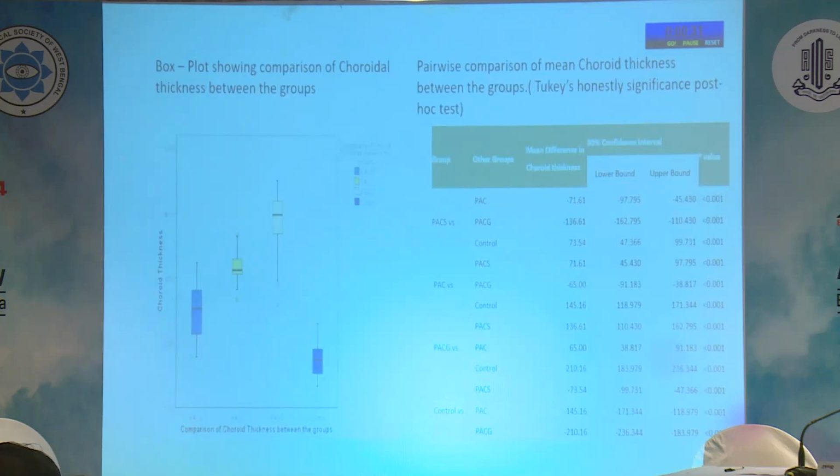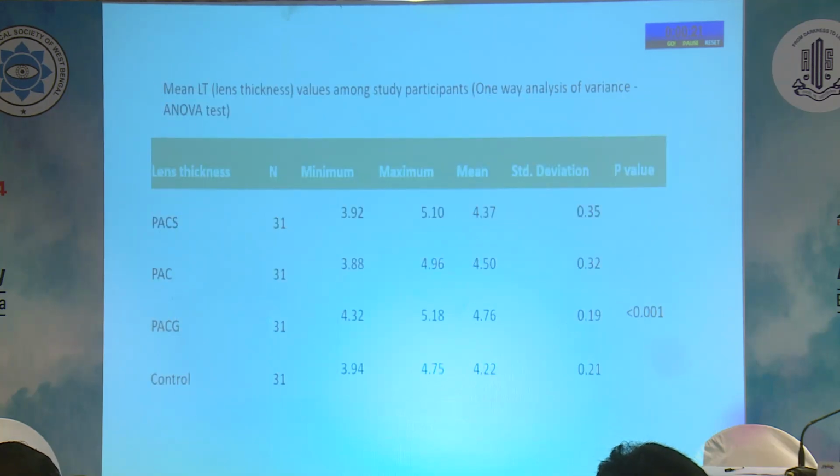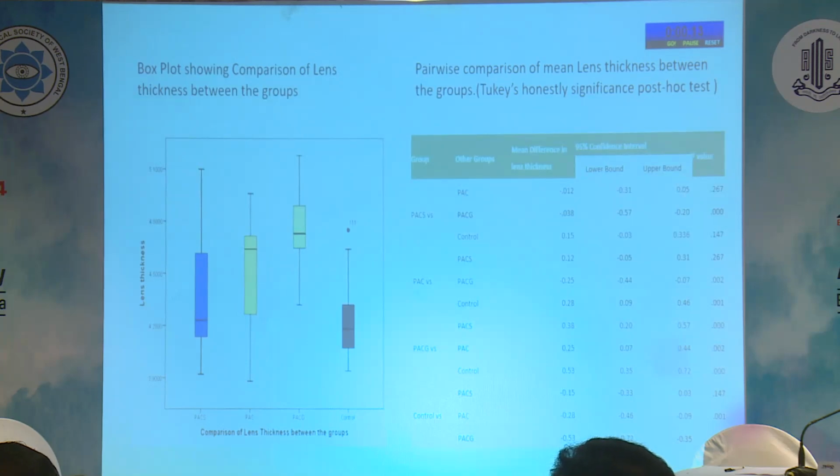This is the plot showing the pairwise comparison of the mean choroidal thickness between the groups, which was found to be significant when compared to the controls, and on comparison between the groups. And then the mean lens thickness values among the study groups were found to be significant when compared to the controls. But on pairwise comparison, there was not much difference between the groups, but it was found to be significant when compared to the control group.